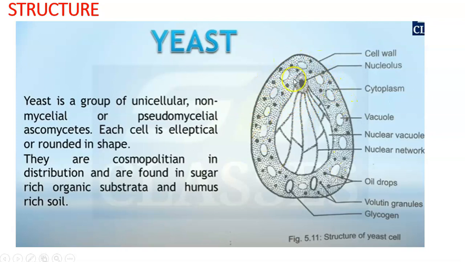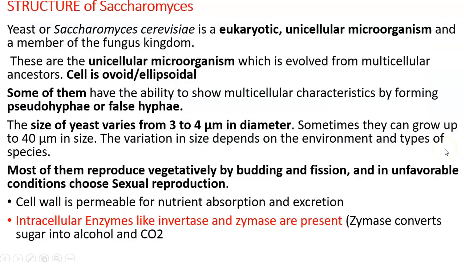You can see that there is a nucleus. Attached to the nucleus there is a big central vacuole called a nuclear vacuole. Then surrounding that there are small vacuoles. Then these black dots are called oil drops or glycogen, which are the storage food materials in yeast. They have an egg or ellipsoidal shape. They are found everywhere and commonly grow in sugar-rich organic substrata. These things you can write in detail, along with more structural detail.